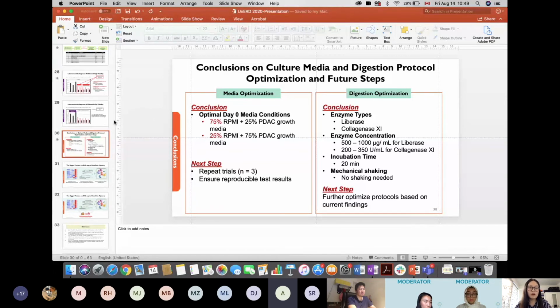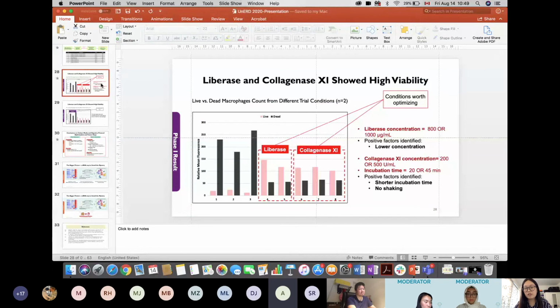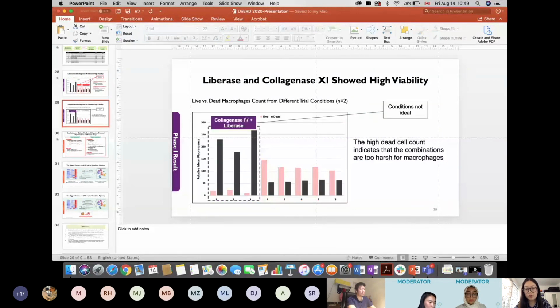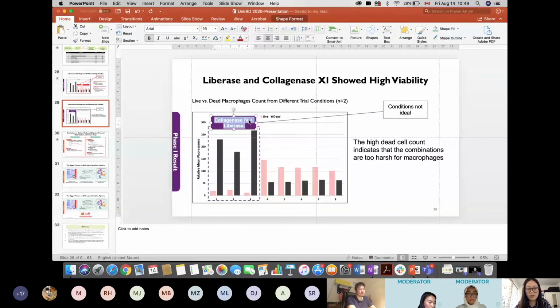Yeah, absolutely. There are essentially two criteria that we want to look at: one is the viability of the cells, and one is the yield, perhaps how many cells are digested out of the scaffold. The number one criterion we use here is the viability. Here is the fluorescence stain that we did, and from the fluorescence emission, we can calculate the relative proportion between the live cells and the dead cells. You can see that the Liberase and collagenase both gave a higher live cell count compared to the dead cell count, whereas collagenase 4, the enzyme type that we decided not to go with, had an extremely high dead cell count.